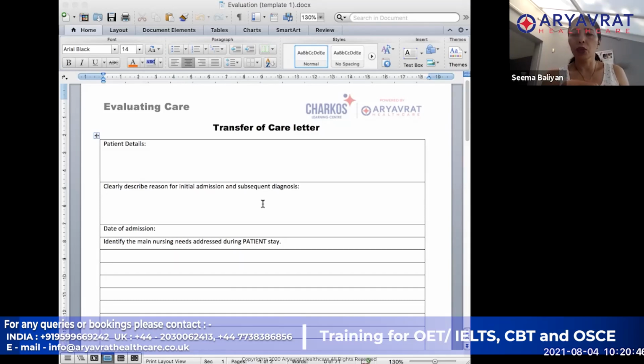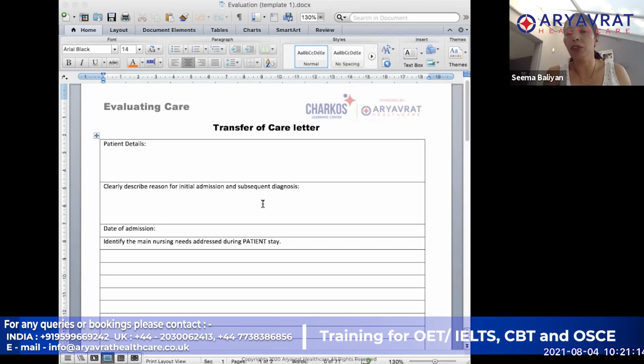Sometimes it is also possible that the patient has had a hip replacement, or a carpal tunnel surgery, and those are in-hospital patients. But even for those patients, you can write a referral letter, because you might want to refer them for physiotherapy.